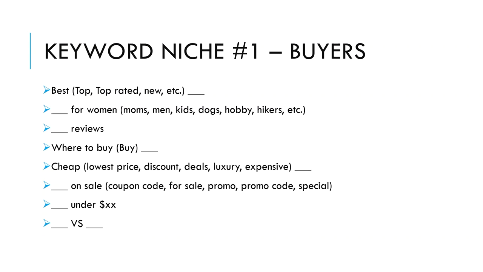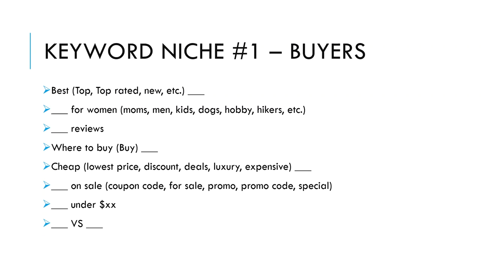Keyword on sale, keyword coupon code. You can flip this either way: promo code, keyword. Next, keyword under money amount. A common one here is higher end items. I like to build affiliate sites around these higher end items, and people will find them via this lead funnel, such as best laptop under $500, best men's shaver under $50.